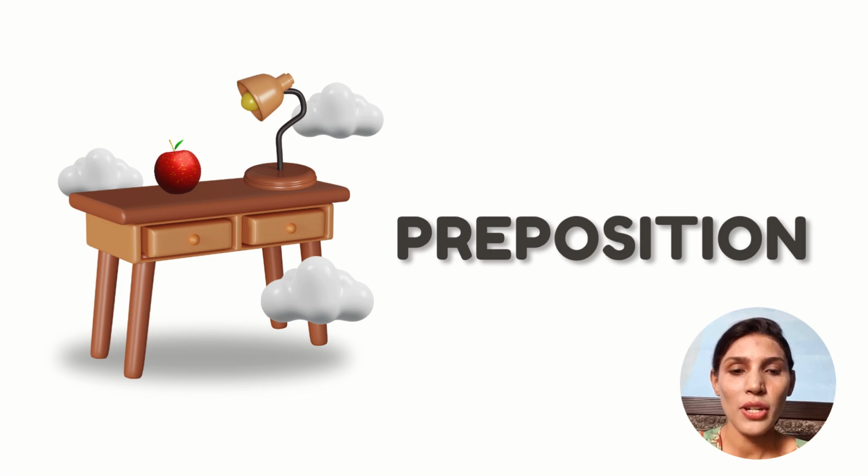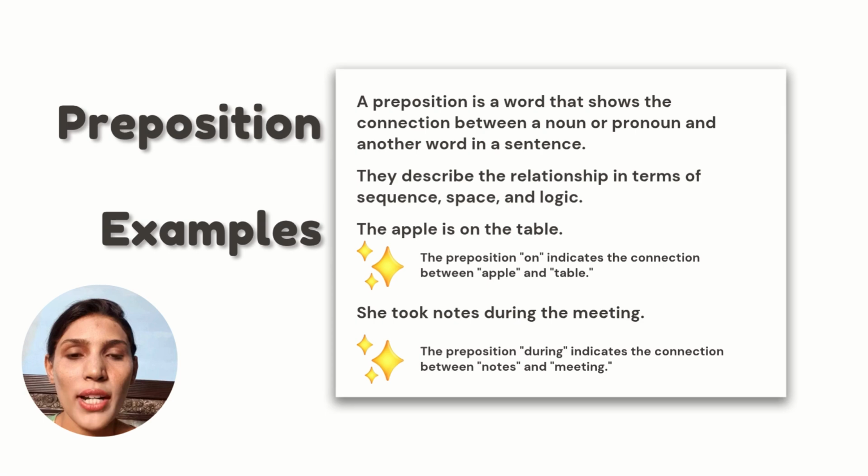Preposition is a word that connects a noun or pronoun. It shows a relationship between noun or pronoun. A preposition is a word that shows the connection between a noun or pronoun and another word in a sentence. They describe the relationship in terms of sequence, space, and logic. Like the apple is on the table. The preposition on indicates the connection between apple and the table. She took notes during the meeting. The preposition during indicates the connection between notes and meeting.